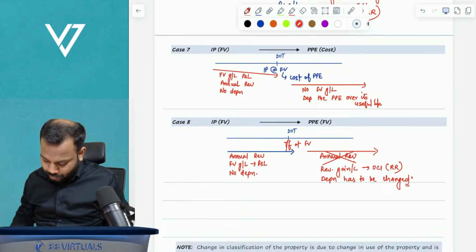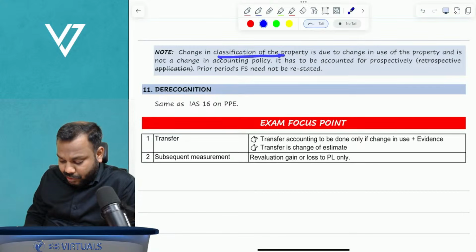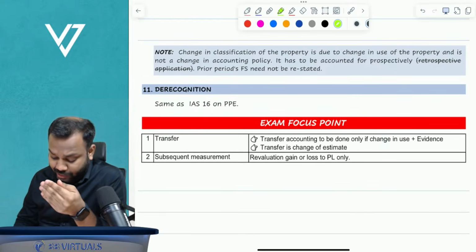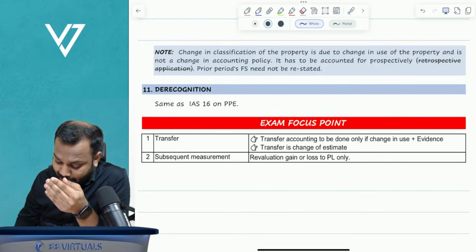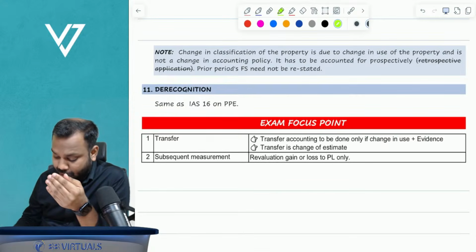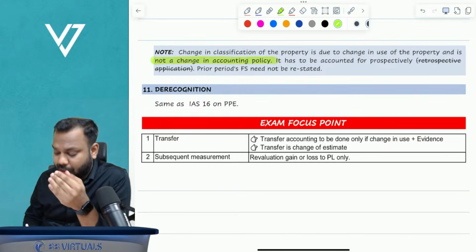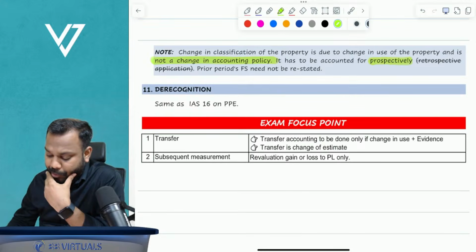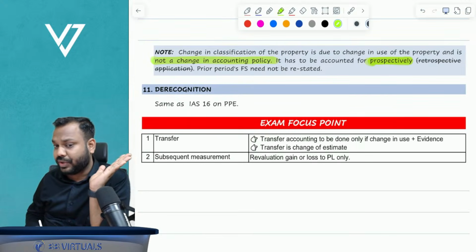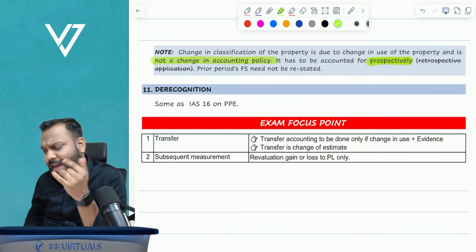Okay. Now understand the last point. Change in classification of the property is due to change in use. When the use changes, it's a change of estimate and not a change of accounting policy. It is not a change of accounting policy, and hence it has to be accounted for prospectively. That's why I said till date of transfer old classification accounting, subsequently new classification accounting. Whatever has happened has happened.